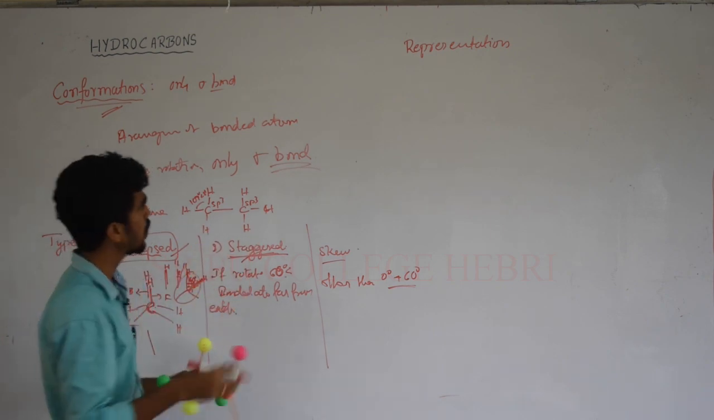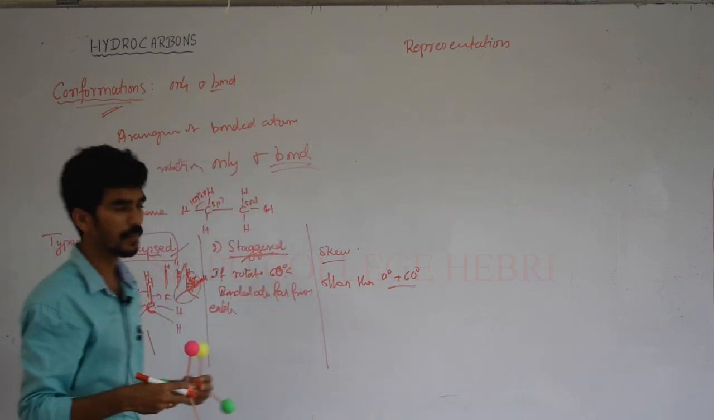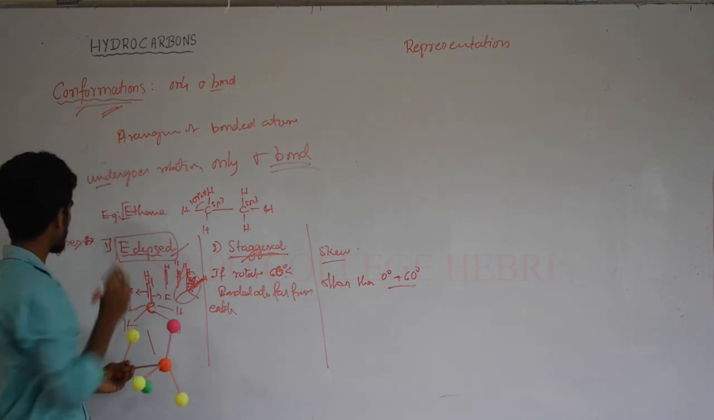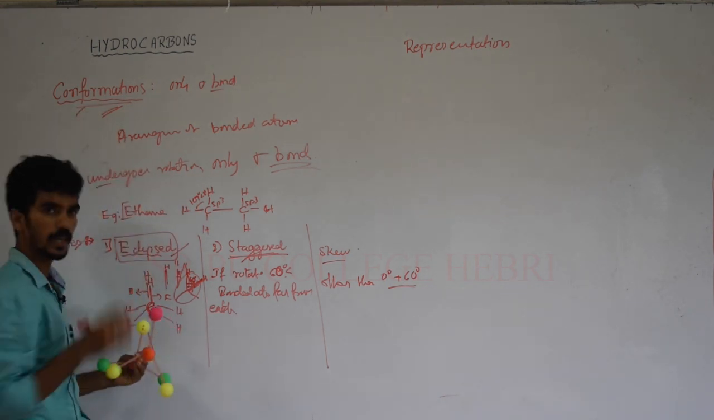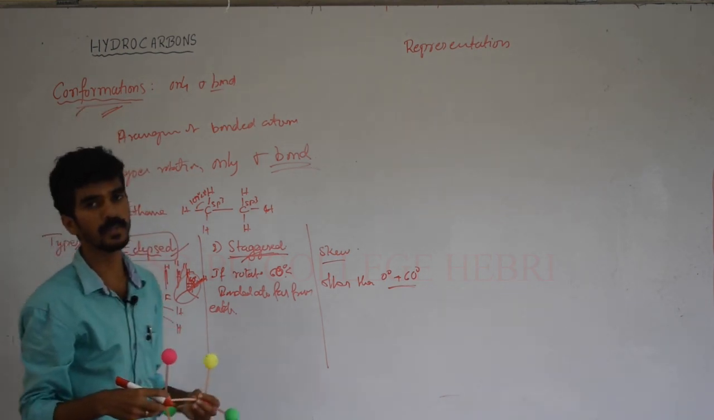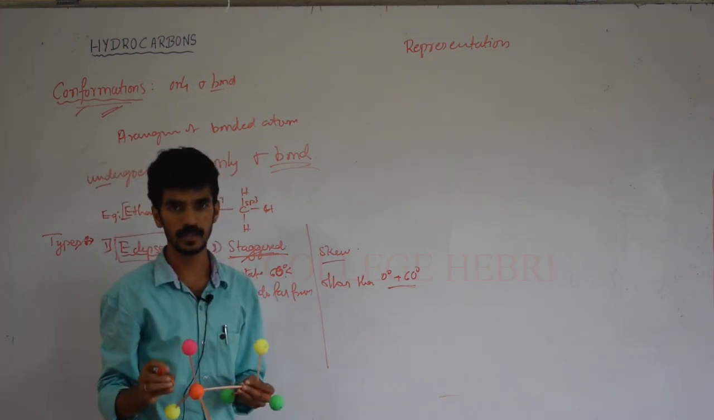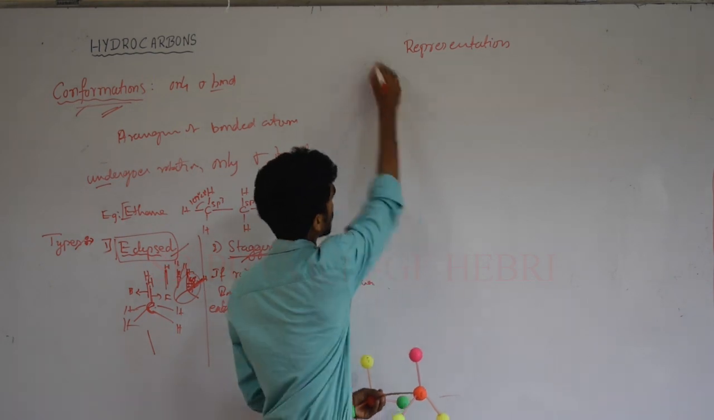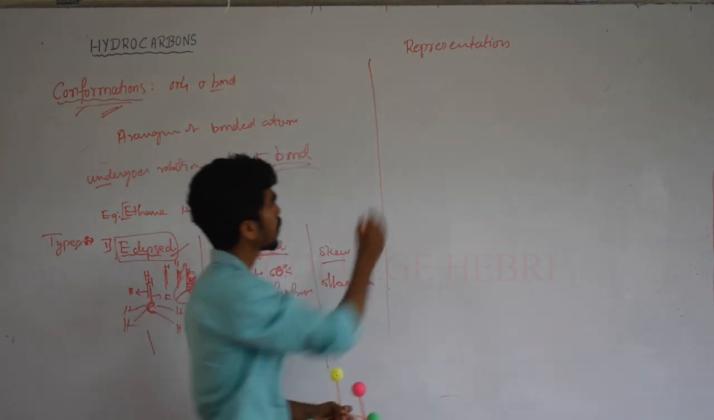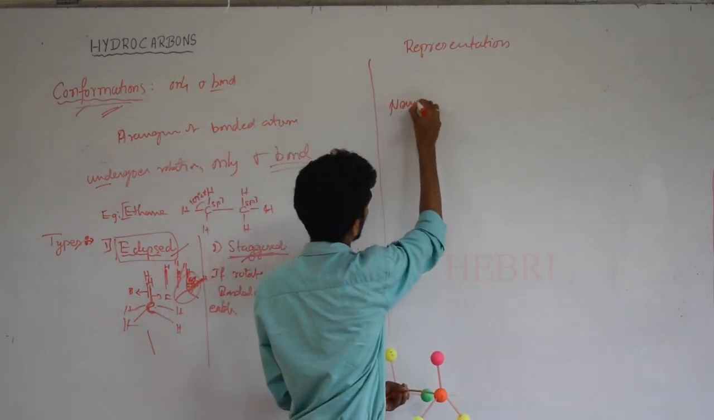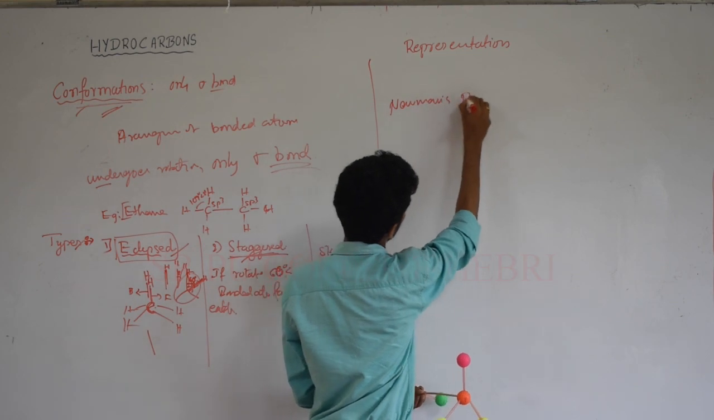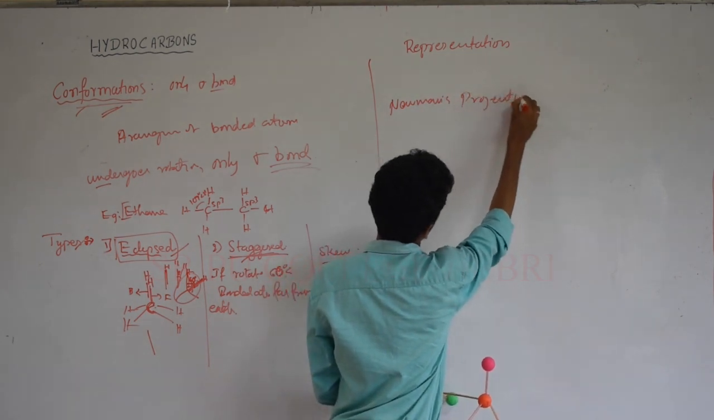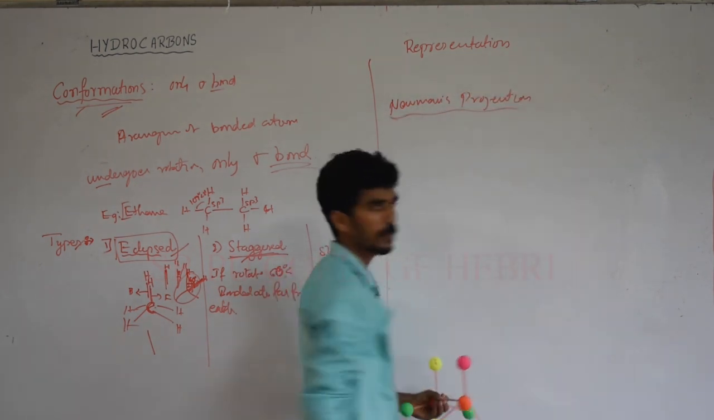Okay, so now these are the types of conformation. Let me see how to represent these conformations. There are two representations. The first representation is Newman's projection. So let me see what Newman's projection is.